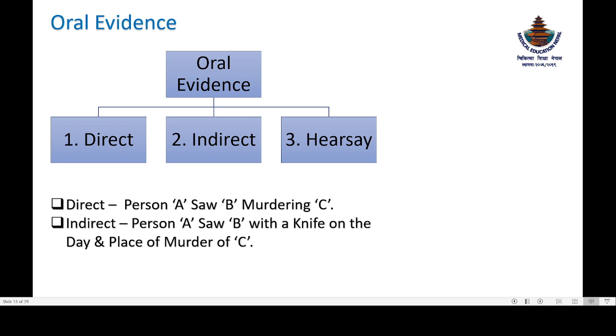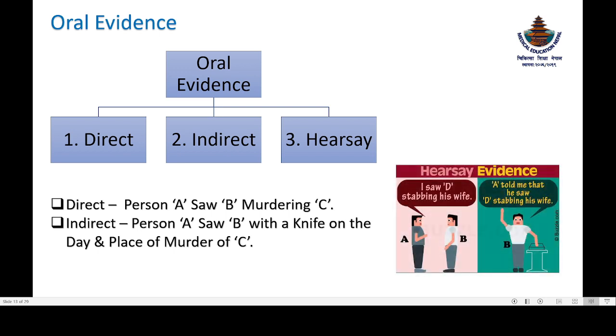In indirect, person A saw B with a knife on the day and the place of a murder, but he hasn't seen him murdering the person C. So in this case, this is known as the indirect oral evidence. The same thing is illustrated in this photo. You can see over here.